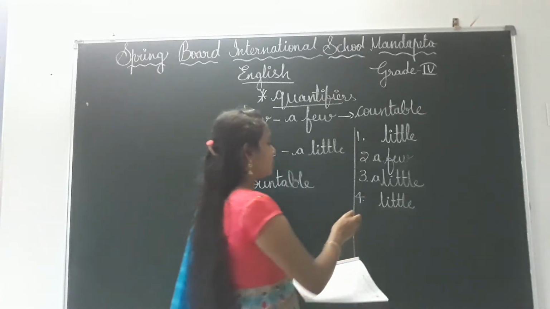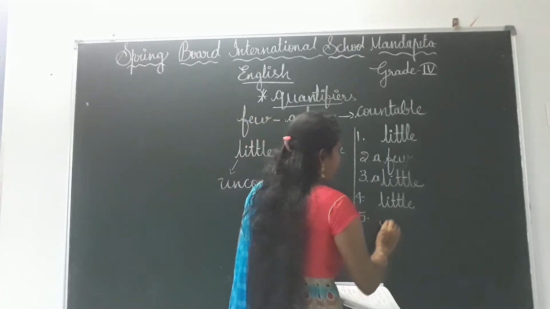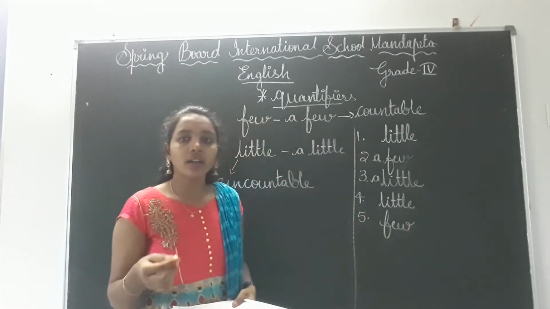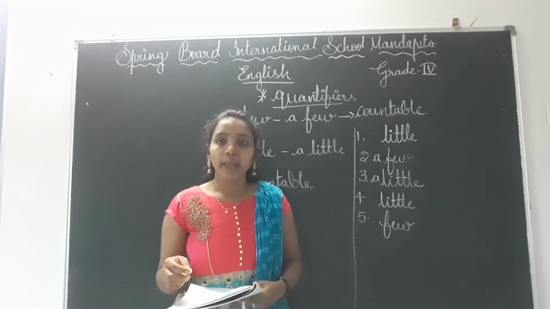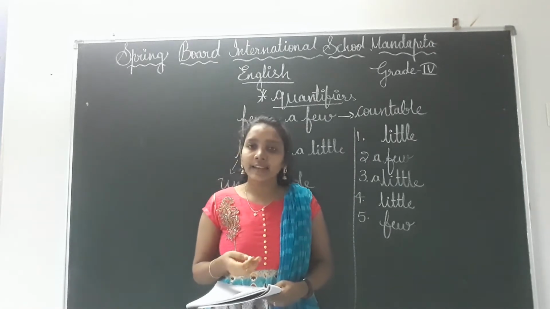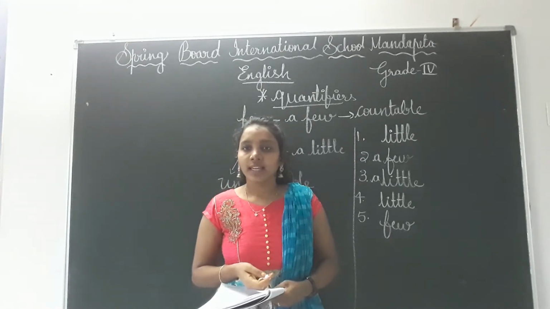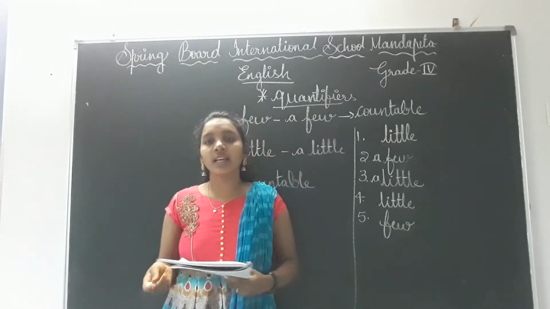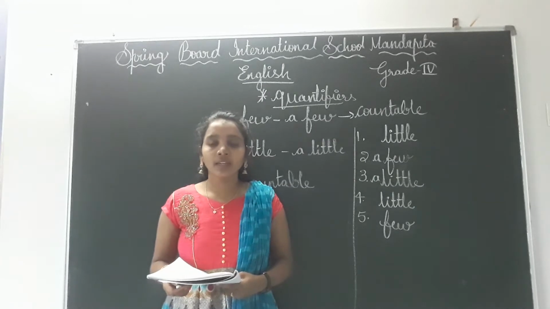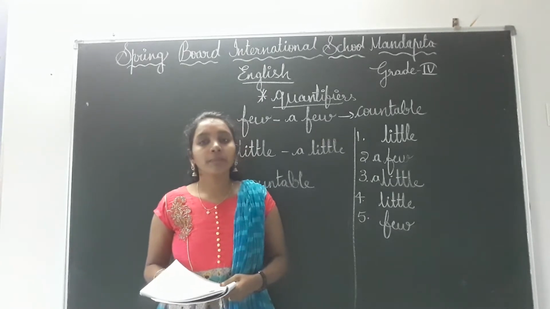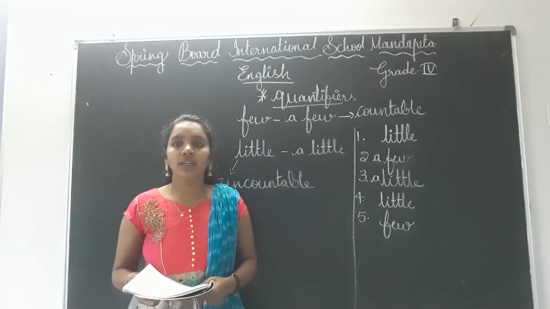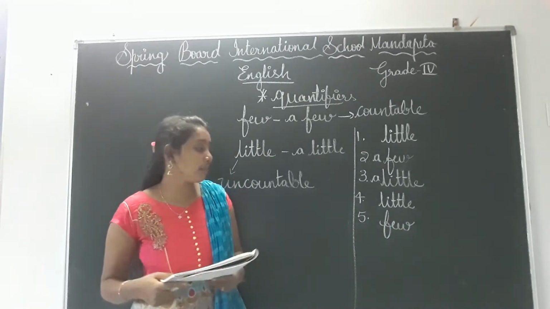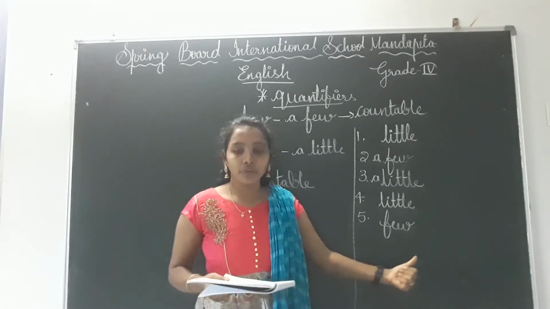Countable. That means we can use here few. And Rima is happy or sad, children? Sad. Why? Because the friends are not enough for Rima to play with them. Right. If Rima feels that these friends are enough for me, then she will not be sad, she will be happy, right? But here Rima is sad. Why? Because she is not having enough friends with her. Okay children, that means we can leave like that, few friends.